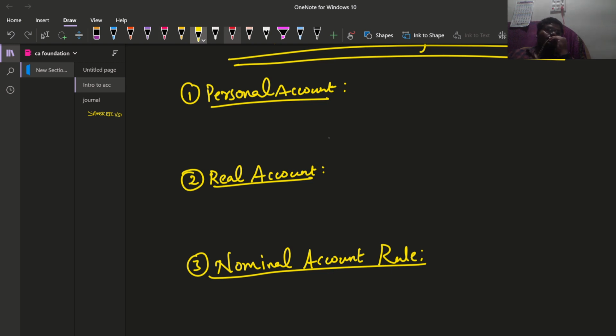These are the three rules which we are required to know by heart.